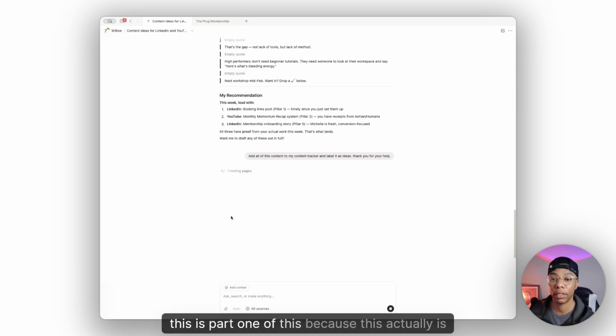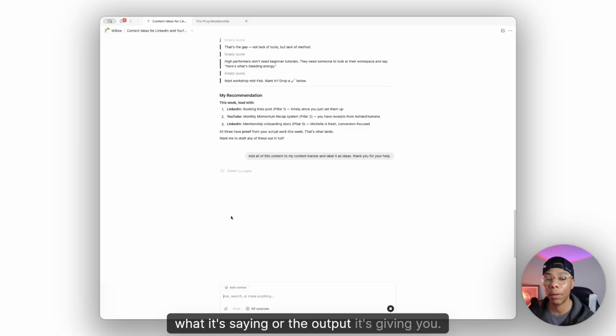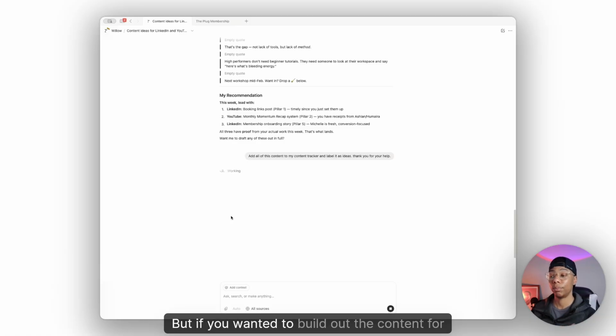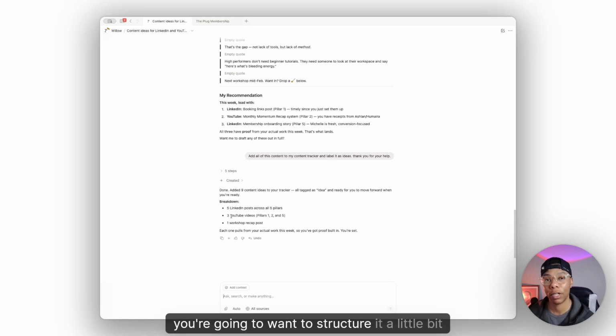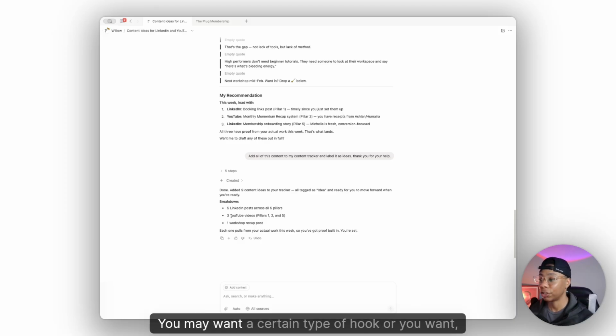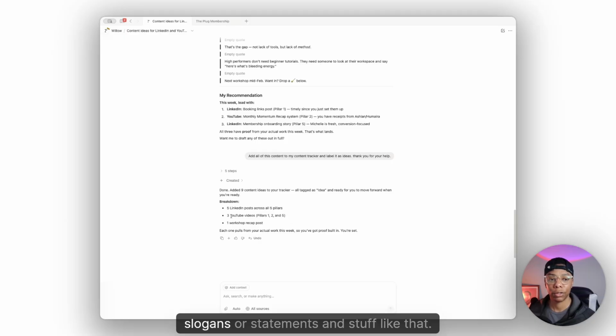This is part 1 of this, because this actually is just asking it to look at your workspace. But of course, you want to make sure that it's looking at certain types of things, or you want to actually categorize what it's saying or the output it's giving you, right? But as far as getting ideas and knowing exactly where you're going, that's great. But if you wanted to build out the content for you, that's going to be a little bit different, because you're going to want to structure it a little bit different, right? There's certain content structures you may want. You may want a certain type of hook, or you want certain type of slogans or statements and stuff like that.